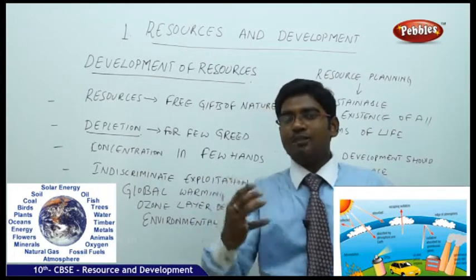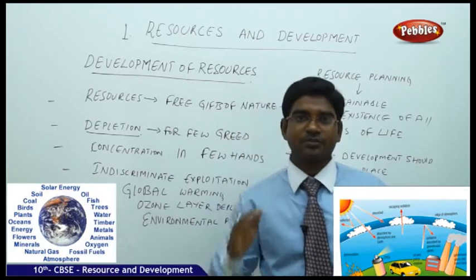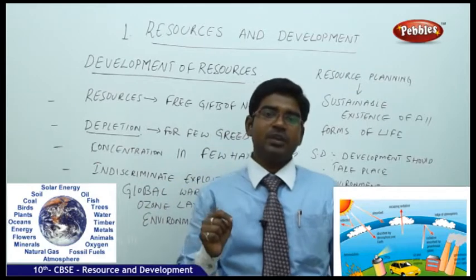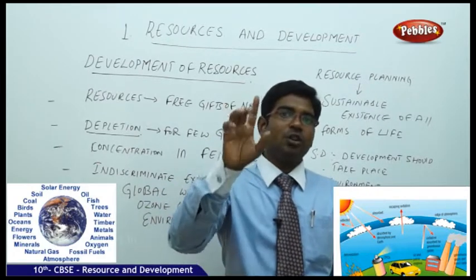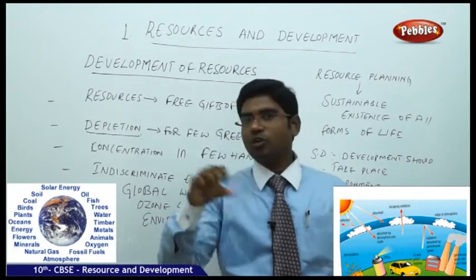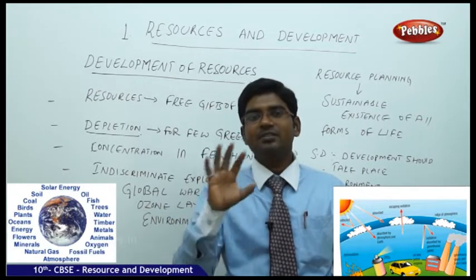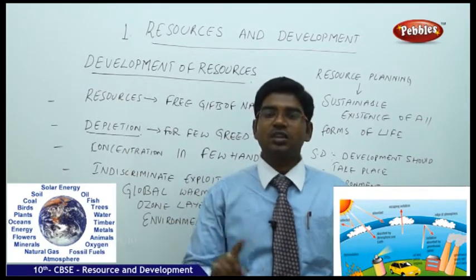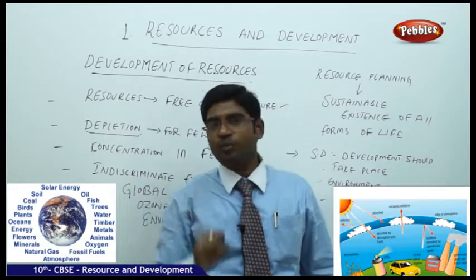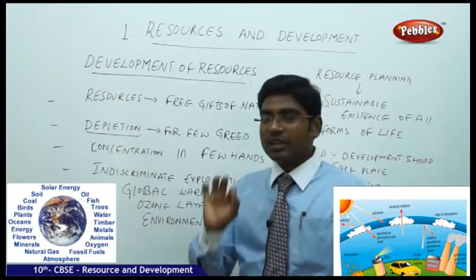Suppose you have gold mines in your field, which actually belong to nature, which is the natural property or the nation's property. If only one person who has found the gold mines started to take out the entire gold into his control, dig it and take the gold with him, then obviously it proves to be gold scarcity in the society, because the entire gold is with only one person, with only a few group of people. That's how it leads to depletion for us, reduction of the value.